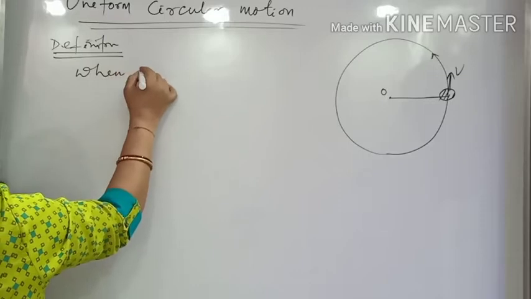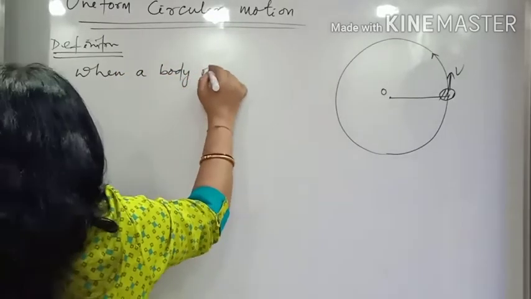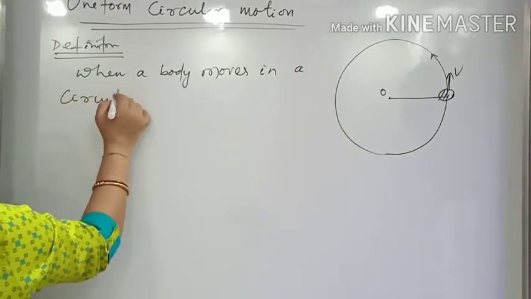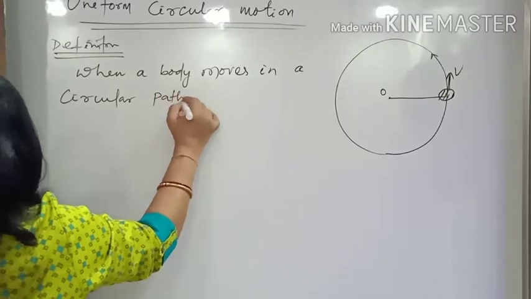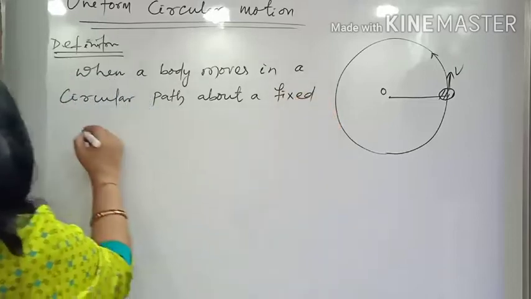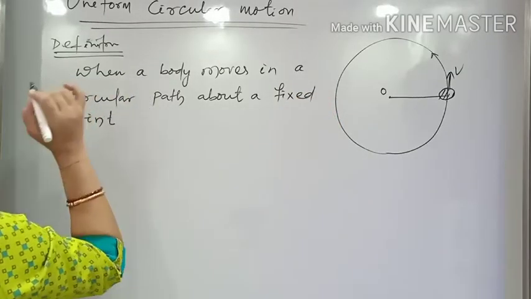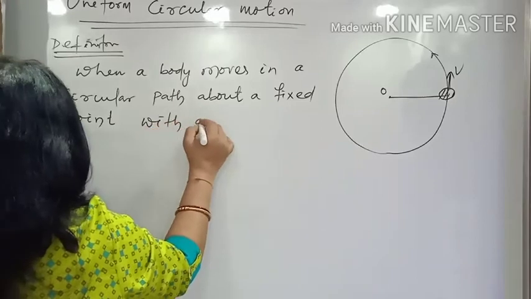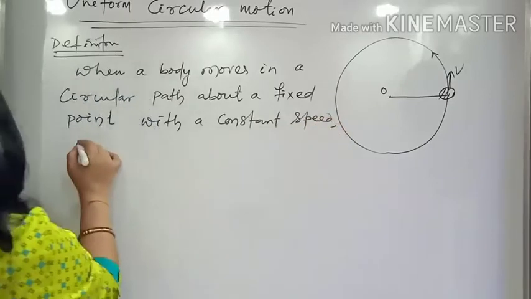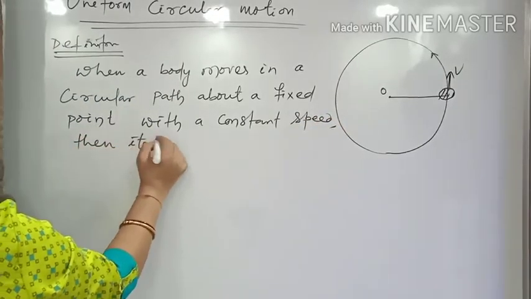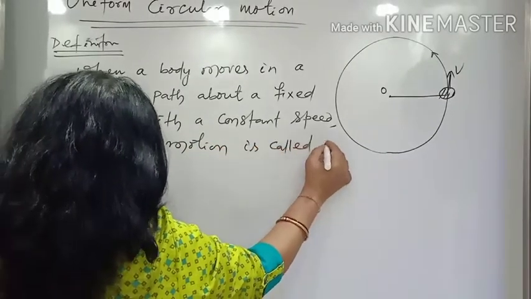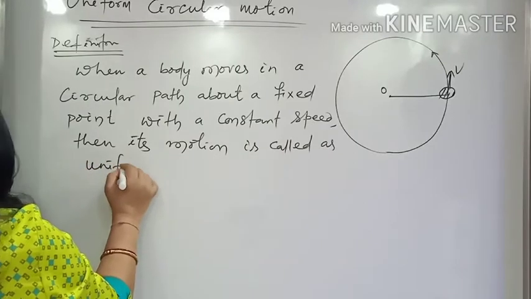When a body moves in a circular path about a fixed point with a constant speed, then its motion is called uniform circular motion.